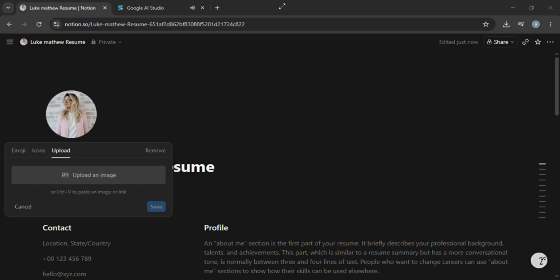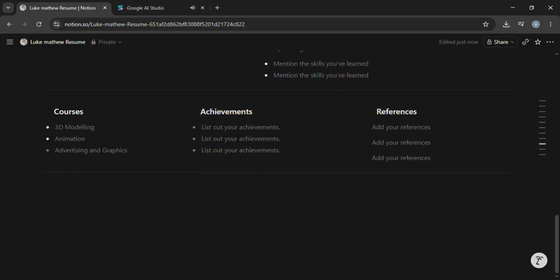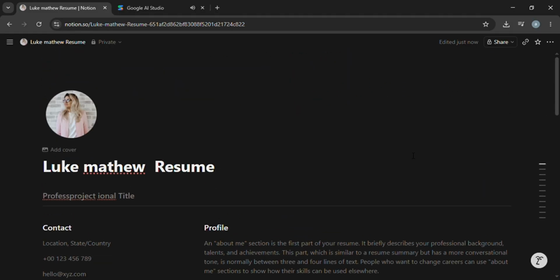Before finishing, carefully review everything. Check for spelling mistakes, incorrect dates, or missing information. Make sure your formatting looks clean and consistent throughout the page. Small details can make a huge difference when applying for jobs. And that's it. In just a few simple steps, you've created a professional and personalized resume using Notion without dealing